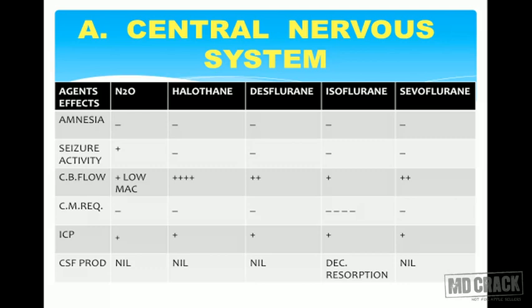Intracranial pressure is increased in practically every one of them, like nitrous, halothane, desflurane, isoflurane, and sevoflurane. All of them increase the intracranial pressure. Now CSF production, that is cerebrospinal fluid production, there is no effect because of any of these inhalational agents on CSF production. Only in case of isoflurane, there is decreased reabsorption of CSF.